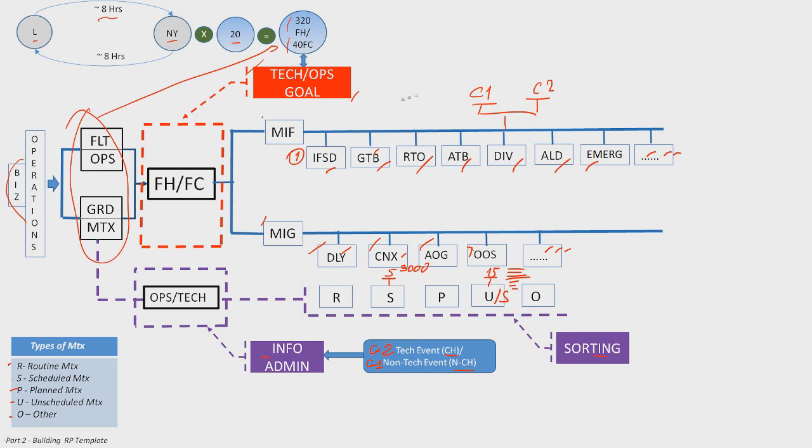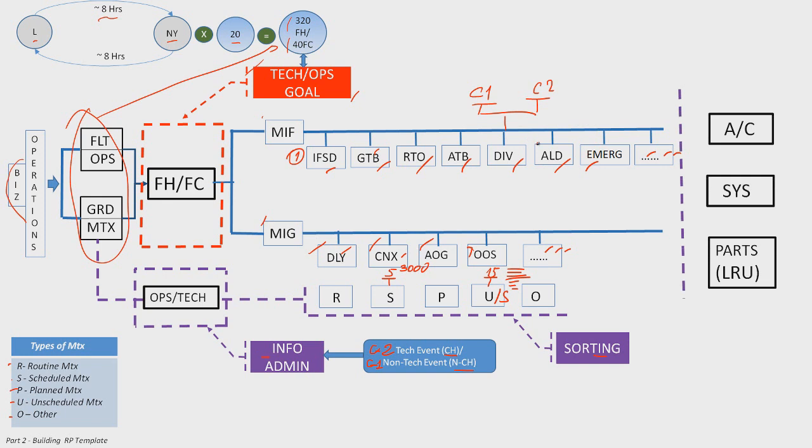Okay, so all these items are now the bases for our different types of analysis. So we need to understand what's happening in each case. We need to understand what's happening from aircraft level, so level 1. We need to understand what happened with system behavior. So why this turnback, why this diversion, why did this delay happen?